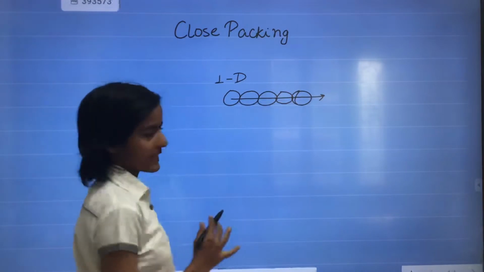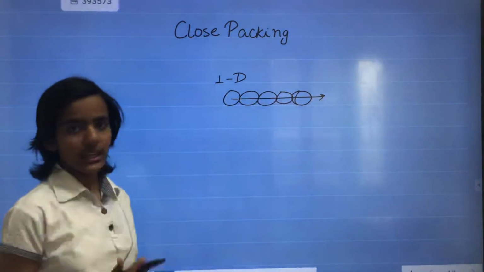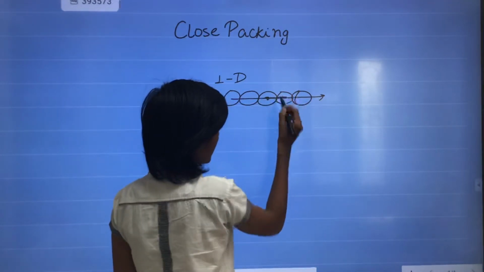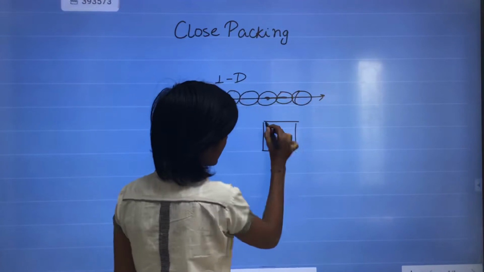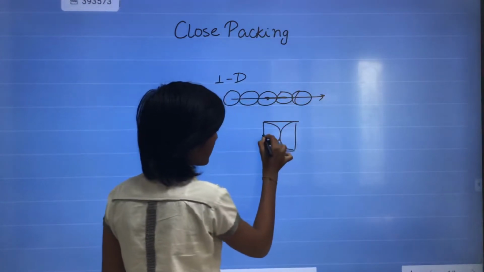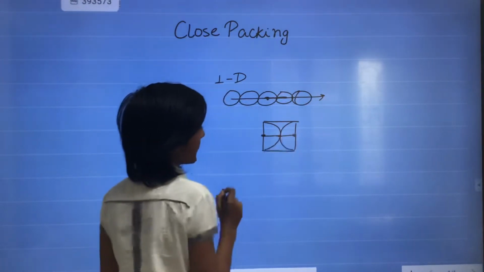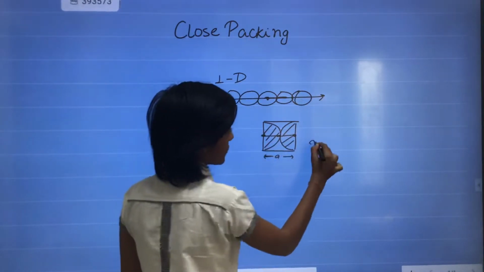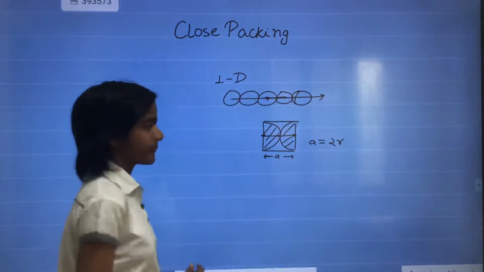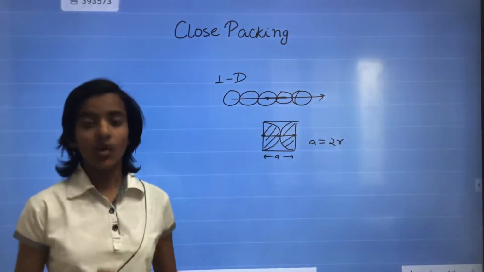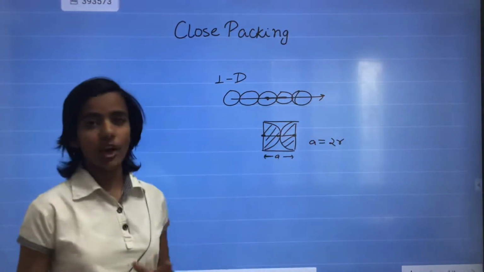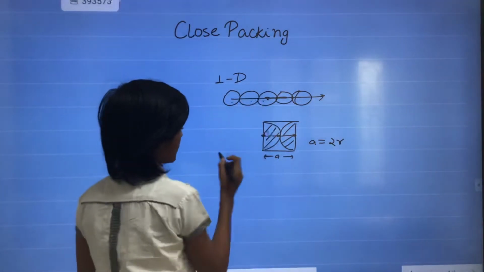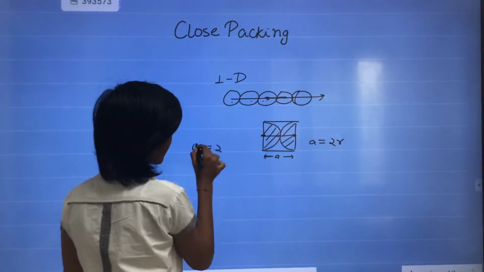If we talk about the relation between A and R, this is R and this is R, and this length is A. So A is equal to 2R. Then we talk about the coordination number. Coordination number means the ball is surrounded by how many other balls. If we see this ball, it is surrounded by 1 and 2. So the coordination number is 2.